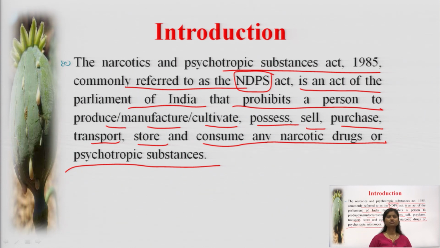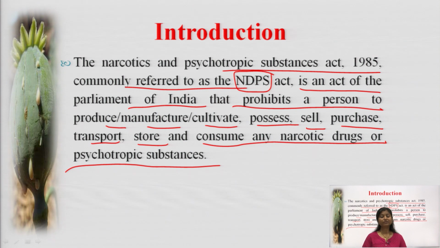So with this point on the slide, the idea is made a bit clear that we will be talking about narcotic substances with respect to cultivation, possession, sale, purchase, transport, storage and consumption.